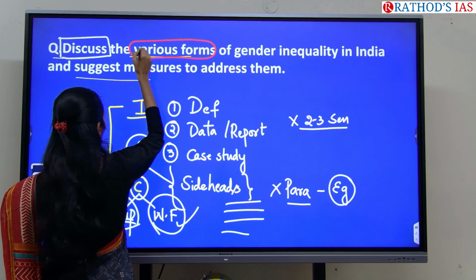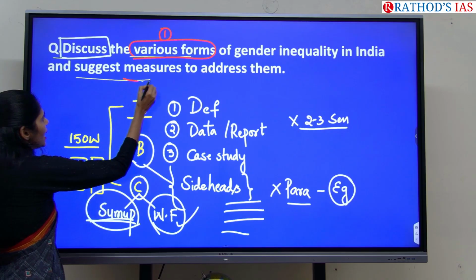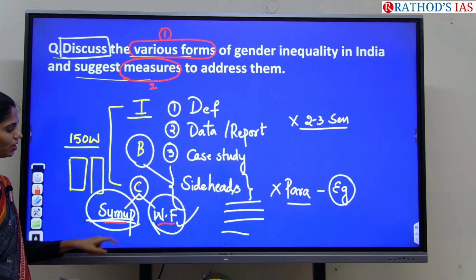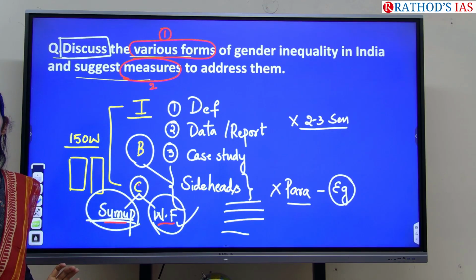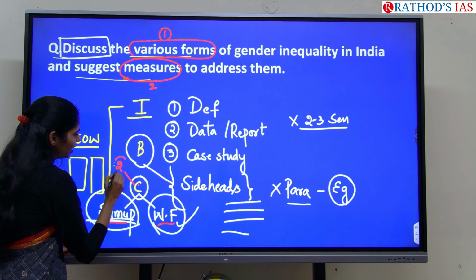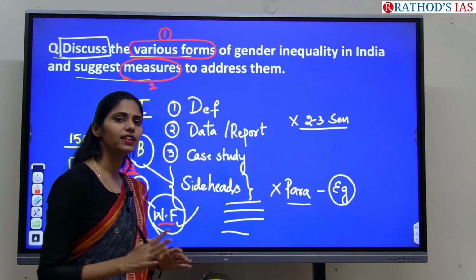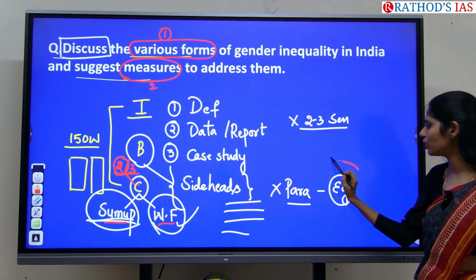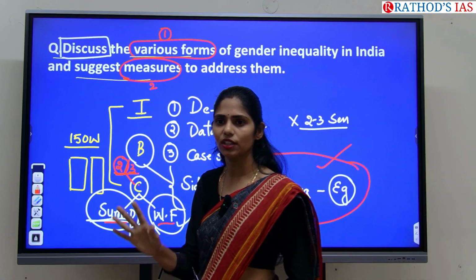So it is asking about, first, various forms of gender inequality, and next it is asking about the measures. As I said, in conclusion you can write a way forward or sum up. But in the question itself it is asking for the measures. So now there is no chance, you have to write at least one or two lines of conclusion regarding that question. Here the conclusion you have to write in 2 to 3 lines, not more than that. Again, conclusion and introduction are 2 to 3 sentences, that is 2 to 3 lines itself, not more than that. And mostly you have to focus on your body part. Only write in point format along with examples, data, whatever it may be.